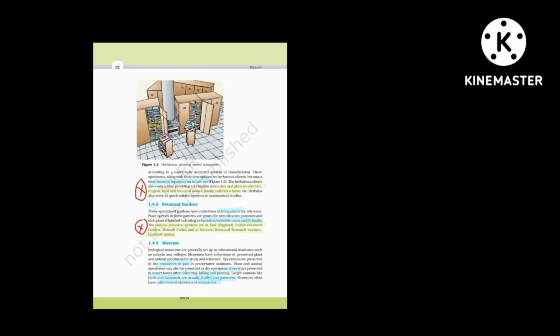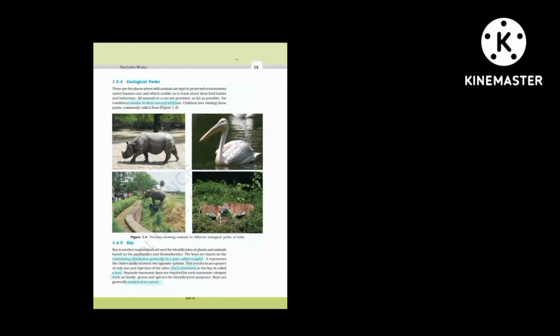And they also have skeletons of animals too. In our biology lab also, we will have skeletons of human beings for better understanding. Next, we will move on to zoological parks. In zoological parks, we keep animals in a protected environment in their true surroundings. We tend to keep the surroundings similar to their natural habitat.